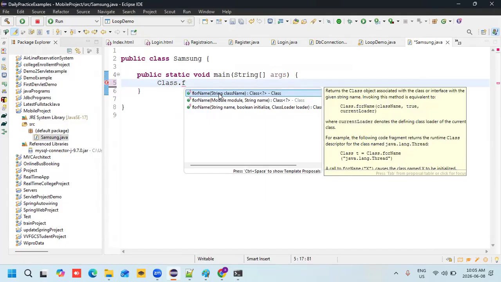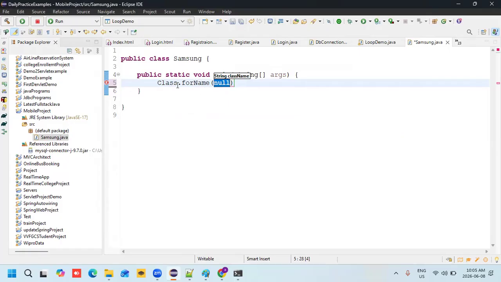Class dot forName, which takes a string class name. Class dot forName is used to load the driver into our JVM memory. What is the purpose of this? To load the driver into the JVM. First, the driver is required. This is the first step, the root step: we need to load the driver into our JVM memory.